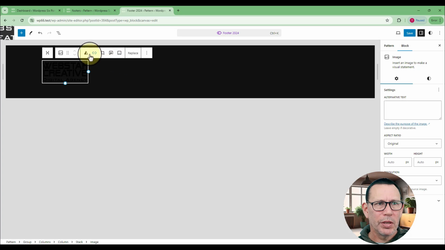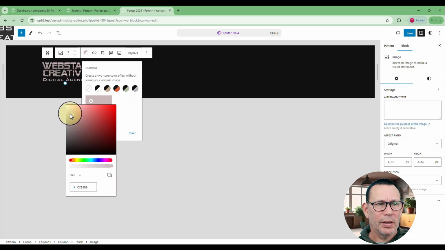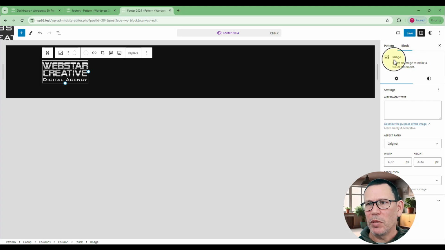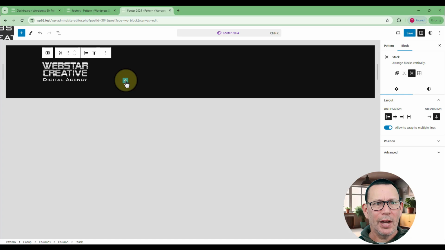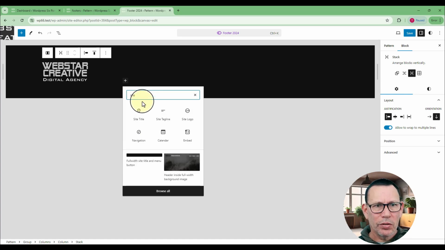So what I'll do is choose my duotone editor and come down to my shadows, double click on that, and then convert that up to a white. Okay, coming back. Now I'm back on my image block. If I go up to my parent block, which is a stack, I can then add my site title.